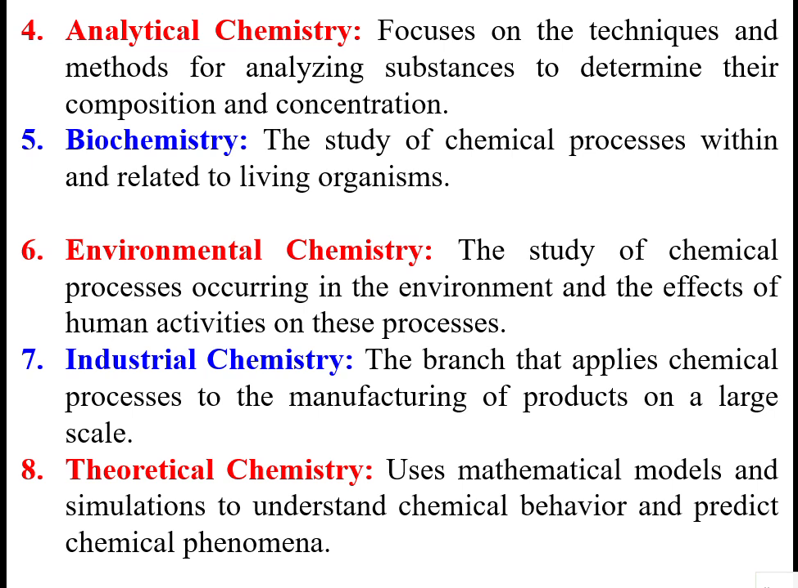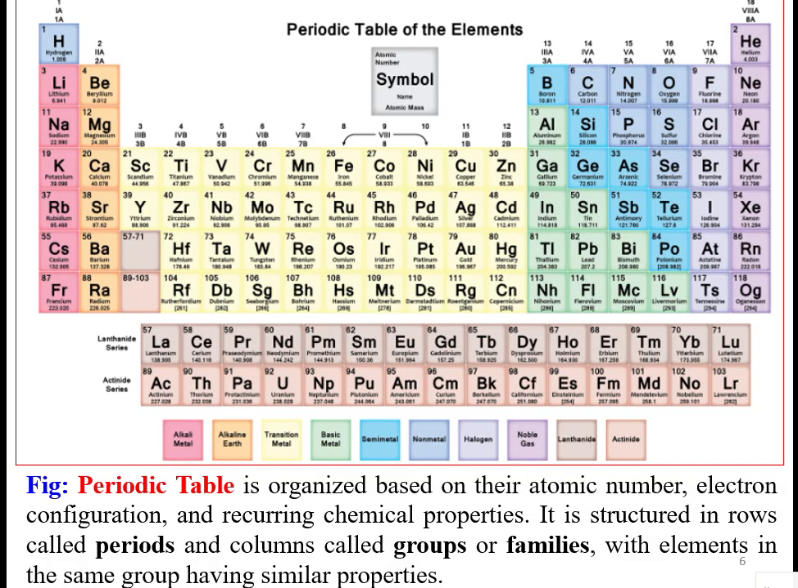Then theoretical chemistry uses mathematical models and simulations to understand chemical behavior and predict chemical phenomena. How the chemical reactions are happening. If you want to model that in a mathematical form, how to do and how to understand, and based on the available information, how to simulate to understand those concepts. That is dealt in theoretical chemistry.